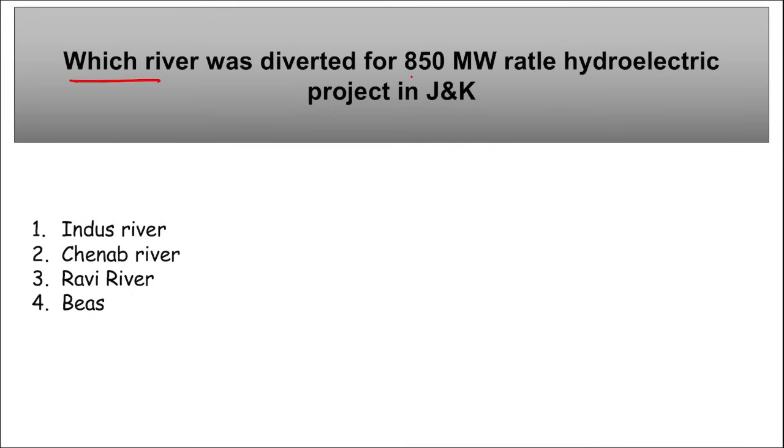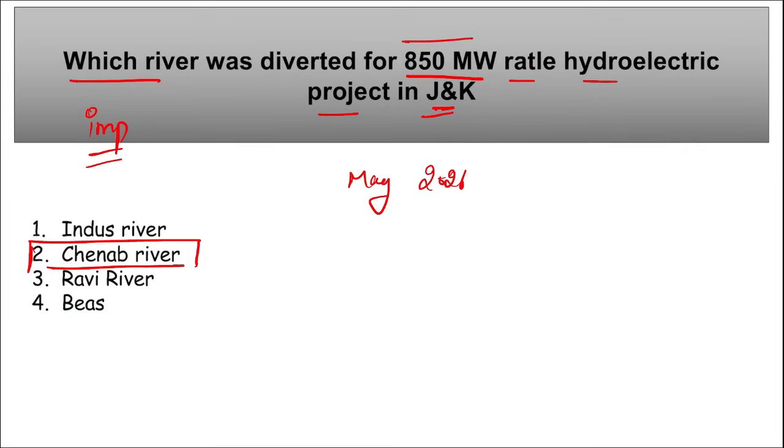Which river was diverted for the 850 megawatt Ratle hydroelectric project in Jammu and Kashmir? And this question becomes important. Remember, recently it was the Chenab river, right? It was diverted through diversion tunnels in the Kishtwar district of Jammu and Kashmir, and this is a major milestone of the 850 megawatt hydroelectric power plant in Jammu and Kashmir that is scheduled to be commissioned by May 2026. Correct? Take a note of this. This was the Chenab River.